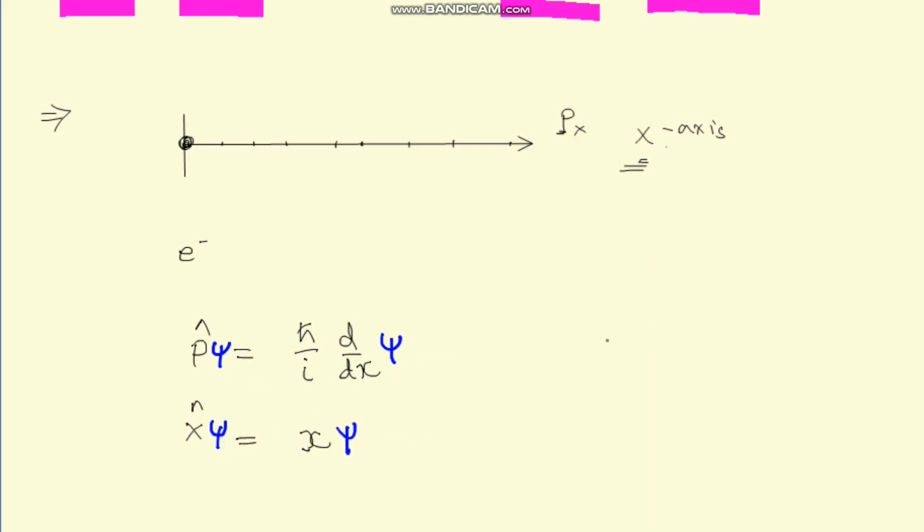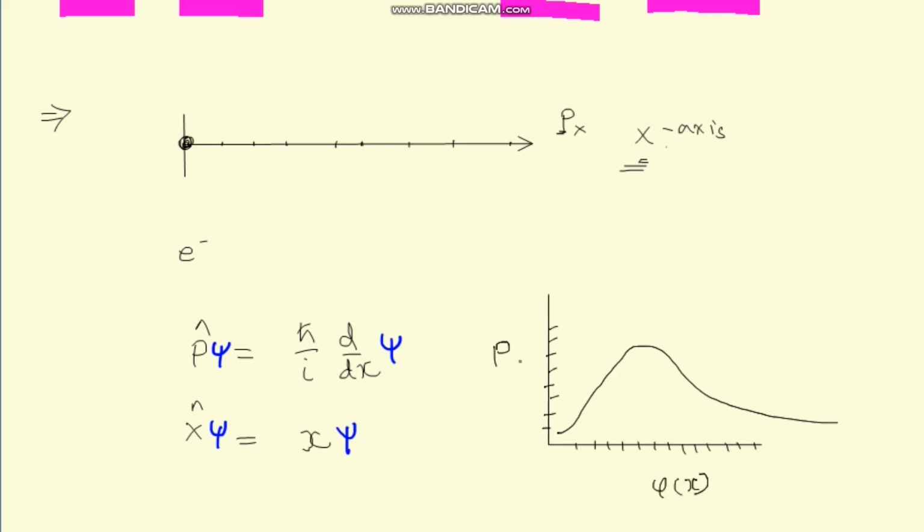So if we plot a graph of these values, then the momentum values, for example, will be like this. So these are the momentum values on the y-axis and the probabilities of these momentum values on the x-axis. Let me denote it by phi of x, and these are the momentum values.